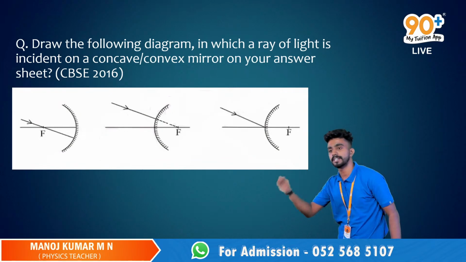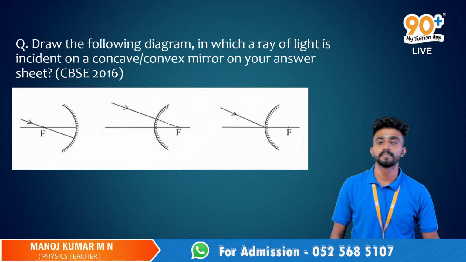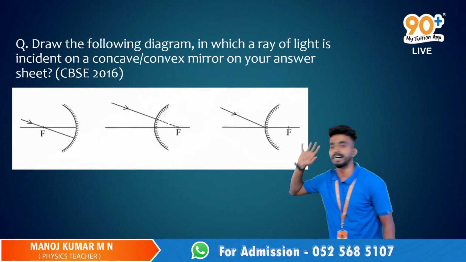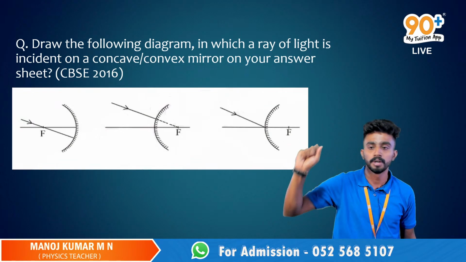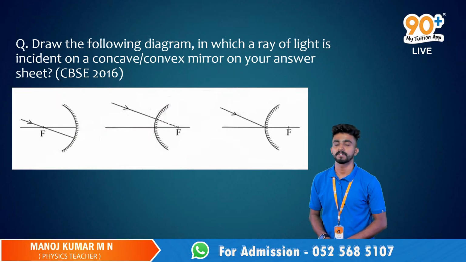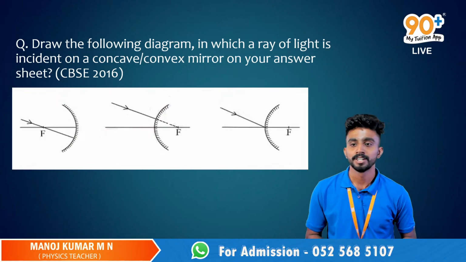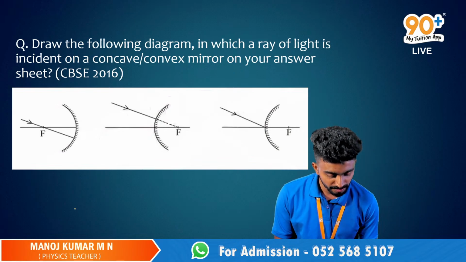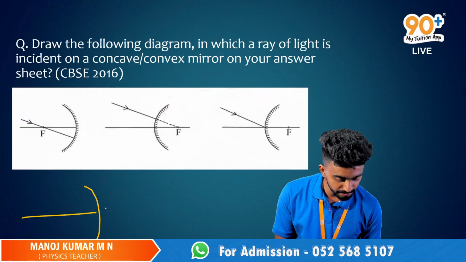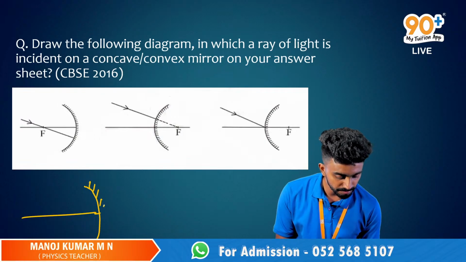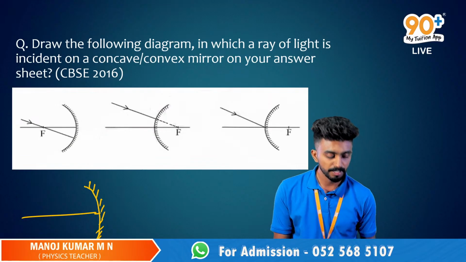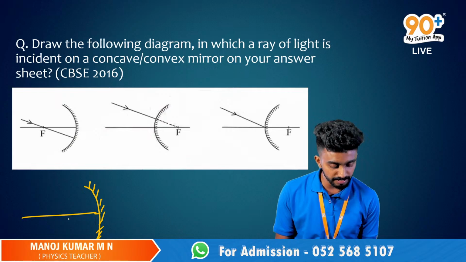So guys, once you're done with this particular ray diagram, let me know. Fine. So we'll ask Ansh first, right? Then we'll go to Manish. Yes, Ansh, unmute yourself. So Ansh, the first case, we are having the concave mirror, right? Okay. Then how will we have the reflected ray?